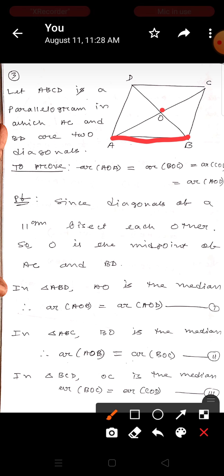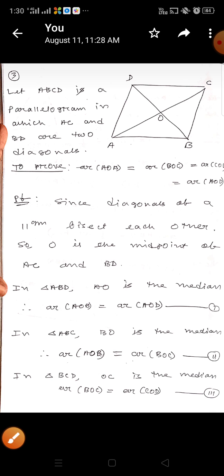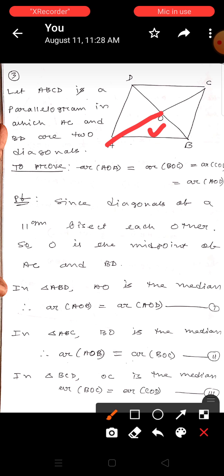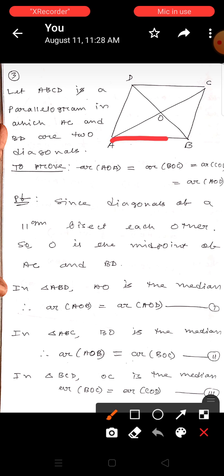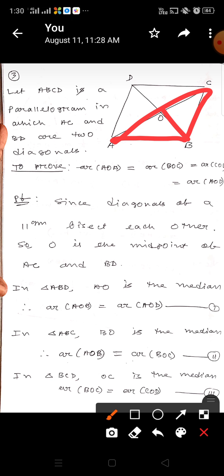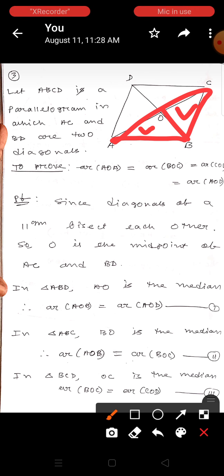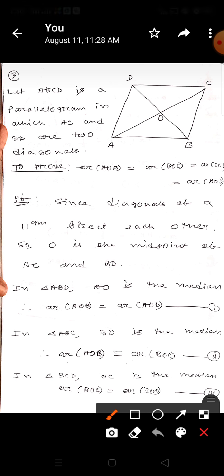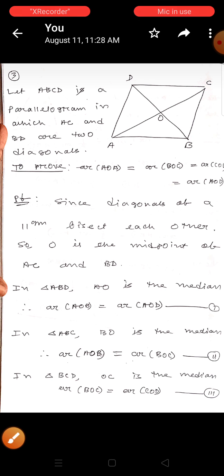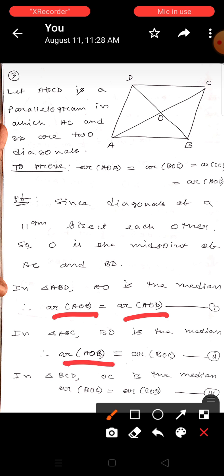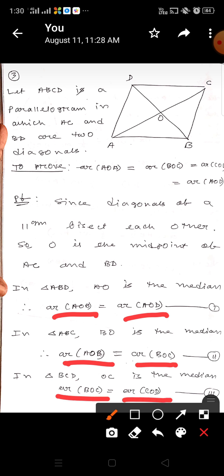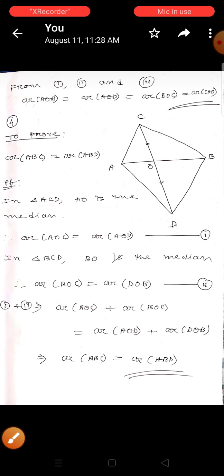Now in triangle ABD, since O is the midpoint, AO is the median. Therefore area of AOB equals area of AOD. Similarly in triangle ABC, BO is the median, so area of AOB equals area of BOC. In triangle BCD, CO is the median, so area of BOC equals area of COD. Now you see AOB equals AOD, AOB also equals BOC, BOC equals COD. That means all four areas are equal.